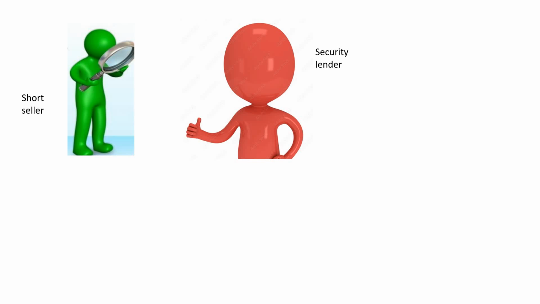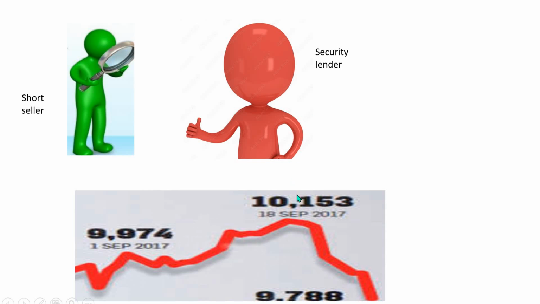So he borrows a security from him and sells it. Let's say the price right now is 10153. So he borrows the security from Mr. Red and sells it at this price, and then he will buy when the price falls.